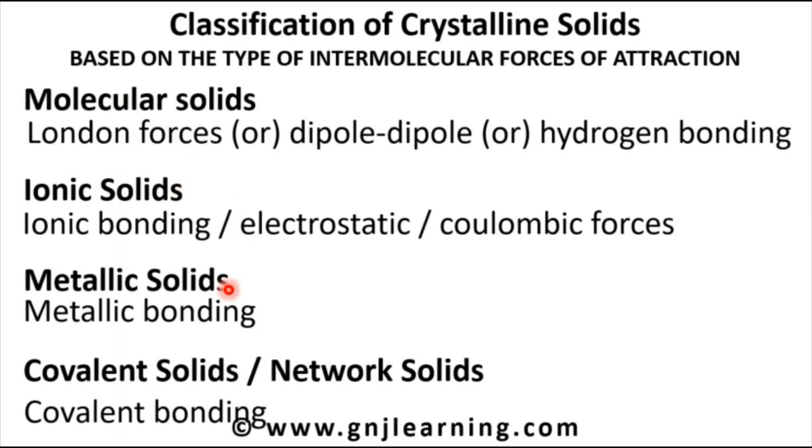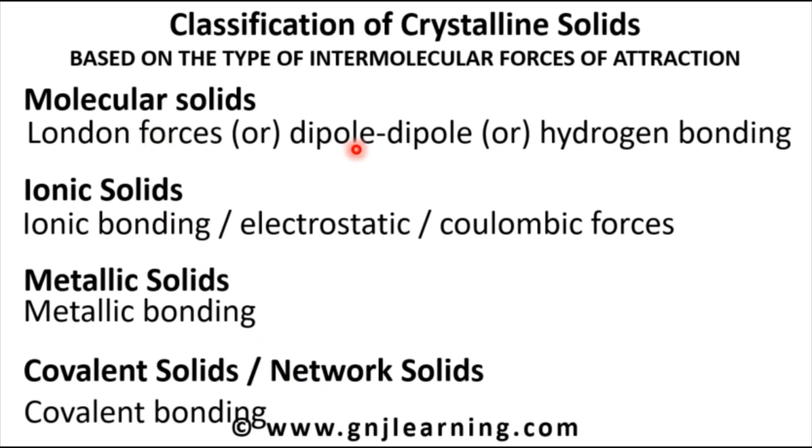So we have four different types of solids. First is molecular solids, where molecules are the constituent particles, and their interaction can be of three types. The next is ionic solids, where ions are the constituent particles, and ionic or electrostatic bonding forms the intermolecular force of attraction. For metallic solids, metallic bonding falls under this category, and for covalent solids, covalent bonding acts as the intermolecular force of attraction.